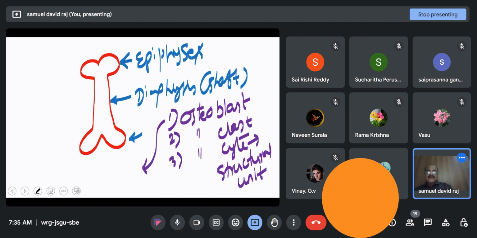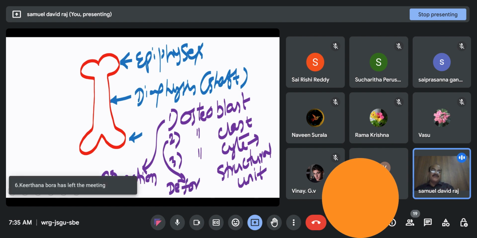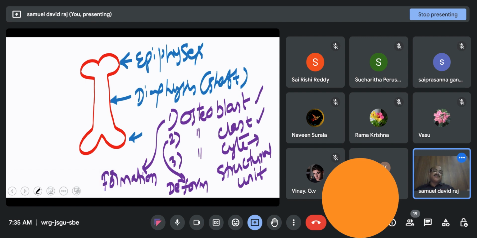Osteoblast is the cell involved in the formation of bone, and the osteoclast is responsible for the opposite action of osteoblast, that is breakdown. This cell forms the bone, this cell breaks down the bone contents.